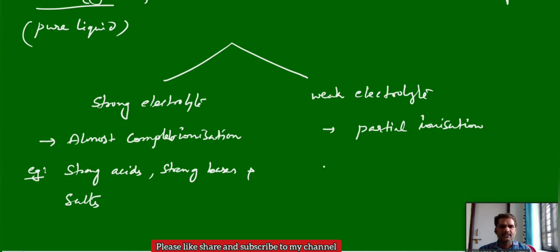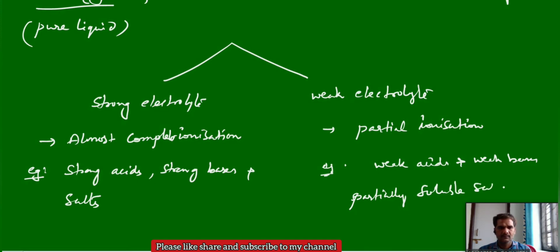Weak electrolytes are weak acids and weak bases, and a few partially soluble or sparingly soluble salts. But here mainly we'll concentrate on the strong electrolytes only, the substances which give complete ionization.